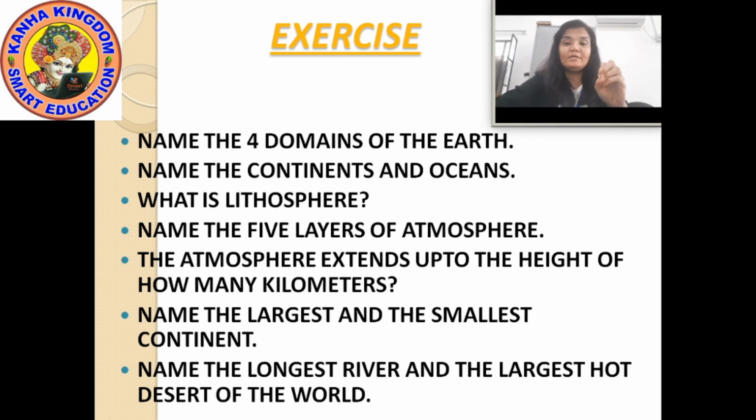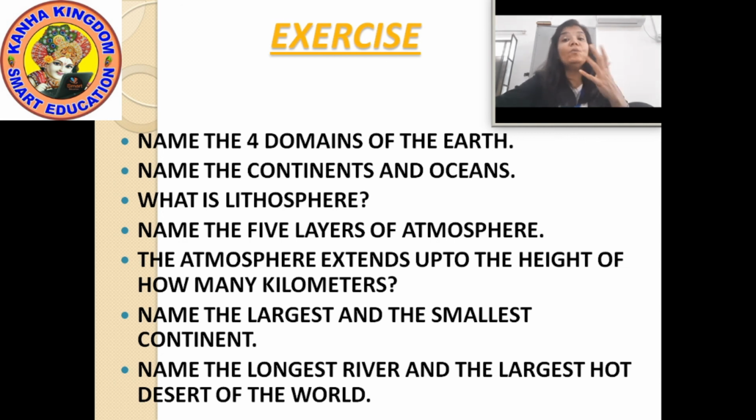And the 5 oceans: Pacific Ocean, Indian Ocean, Arctic Ocean, Southern Ocean and Atlantic Ocean. Written the names of the 5 oceans and 7 continents.